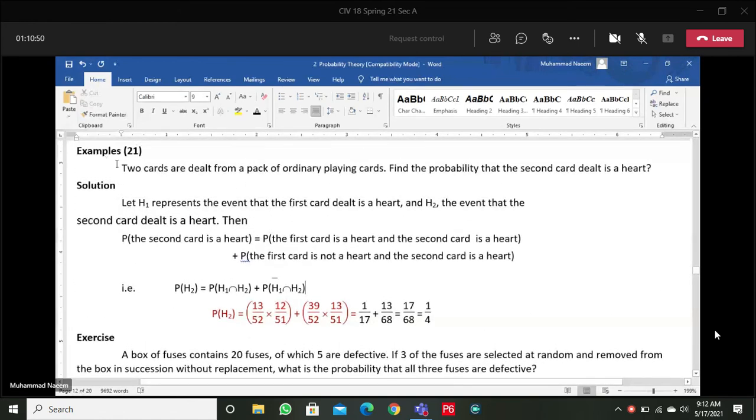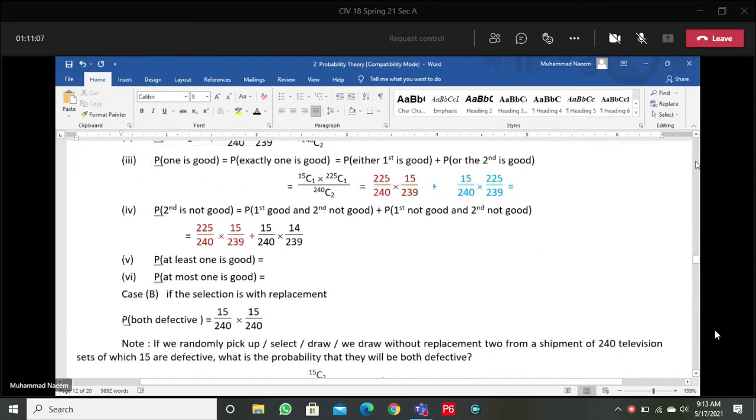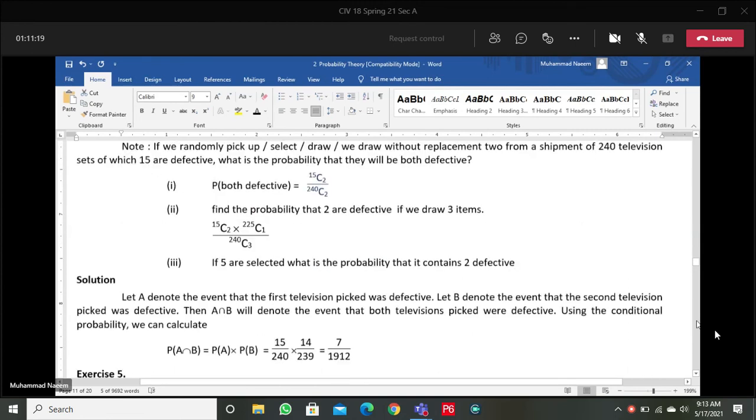Just in this example, two cards are drawn from an ordinary deck of 52 playing cards. Find the probability that the second card is heart. Just like the earlier example, we are imposing the condition on the second item only, no condition on the first one.